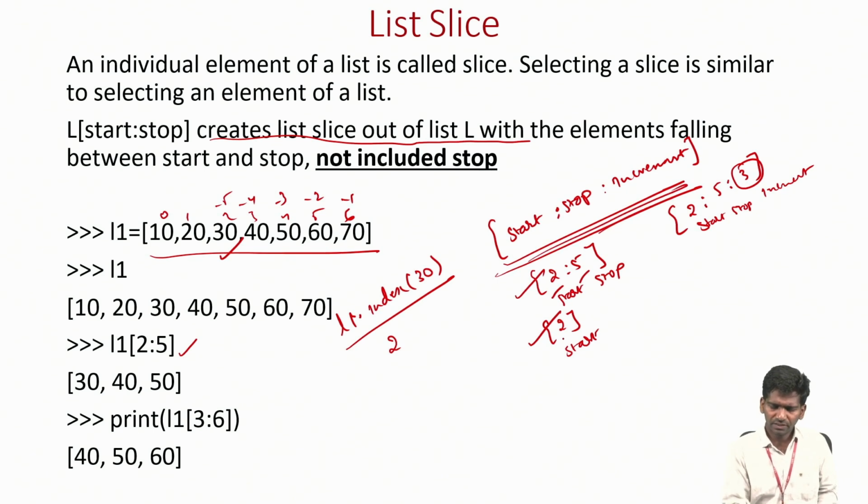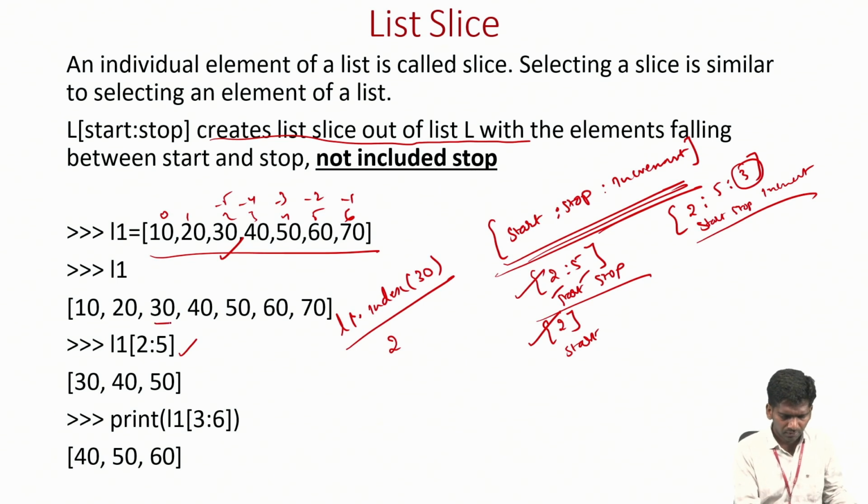There will be 3 parameters. If you give 1 parameter, it will be considered as starting. If you give 2 parameters, start and stop. 3 parameters, start, stop, and increment. Yeah. So here if you see, I have given 2 parameters. So starting from second, so from here, third, fourth, and here also stop will be n plus 1. We can give n plus 1 as the ending position. Okay. If I give 5 now, so till the 4th index position only it will get printed.